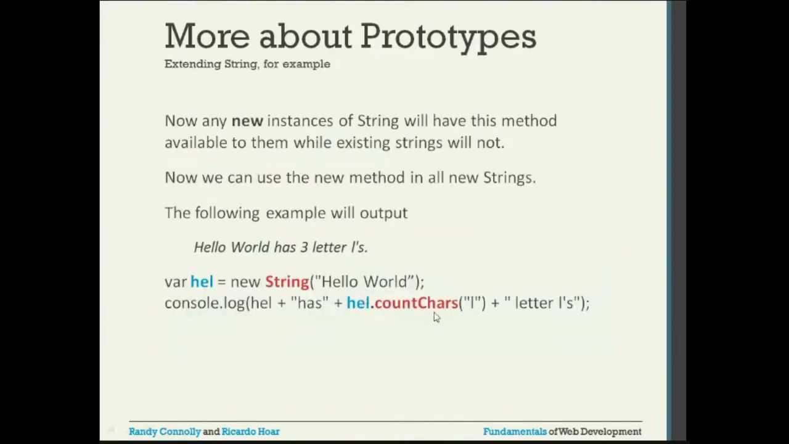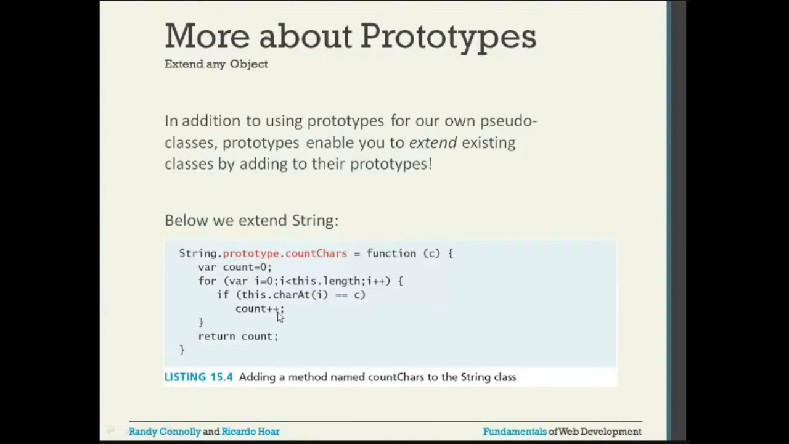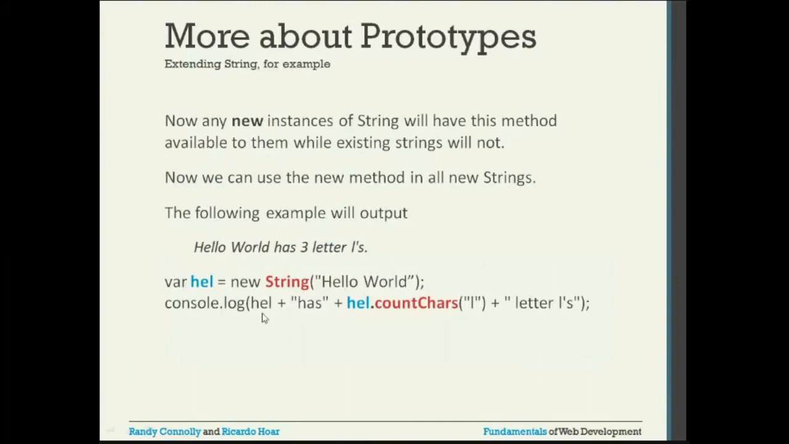How many L's are there? There are three. So when it does that calculation, it will come as 3 and it will return 3. That 3 will be returned here. Hello world has 3 letter L's. That is the output you are seeing here.